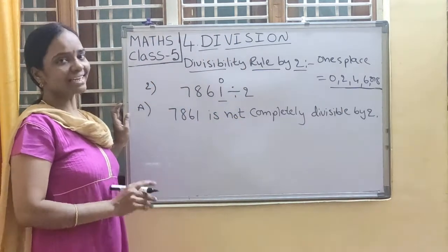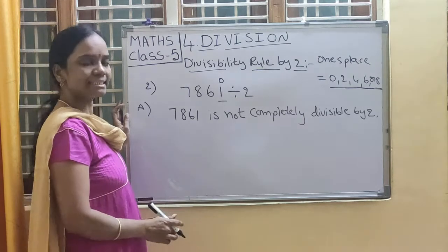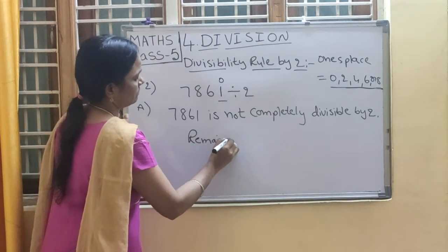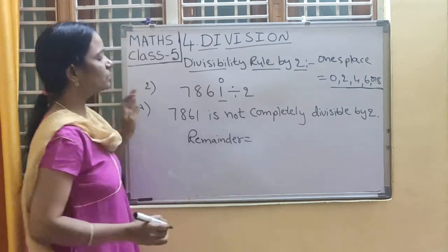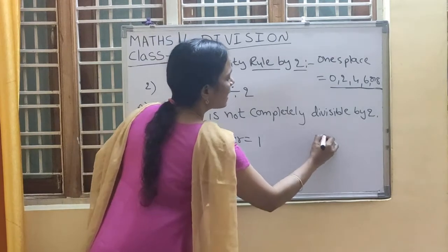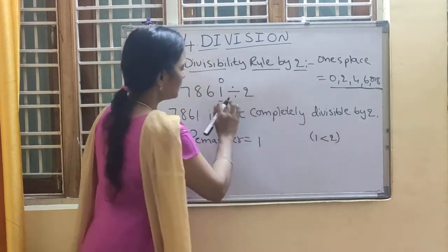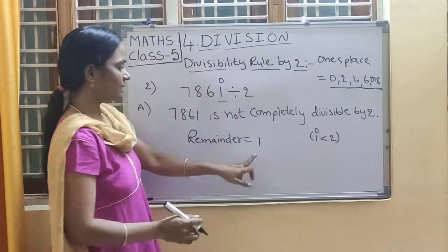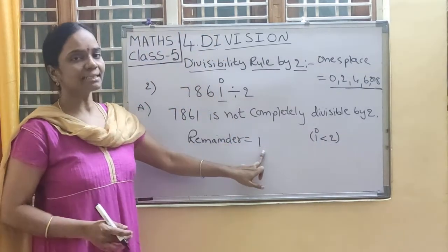Now what is the remainder then? It is also very easy, children. Remainder is equal to 1, the last digit 1. How? Here 1 is less than 2. If the last ones place digit is less than 2, then we have to take that digit directly.